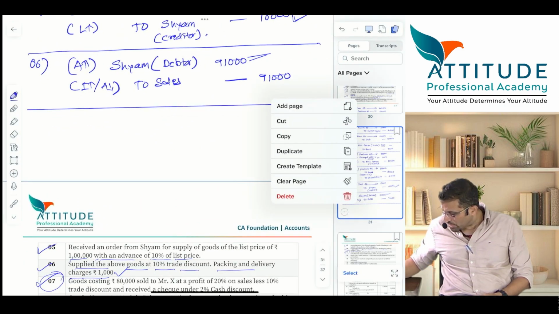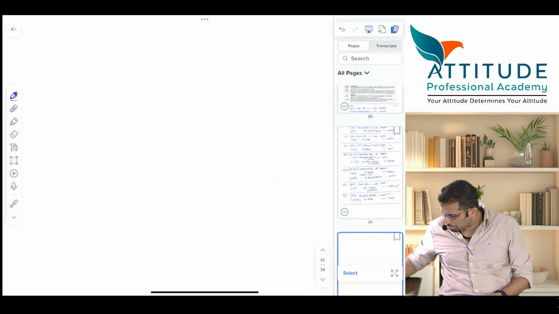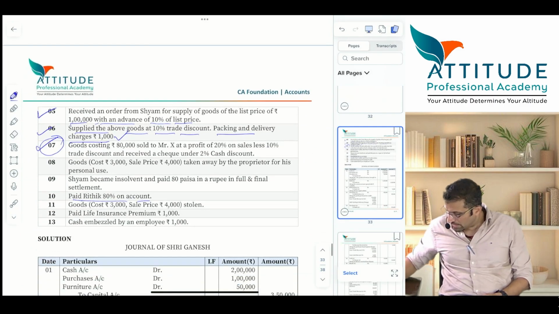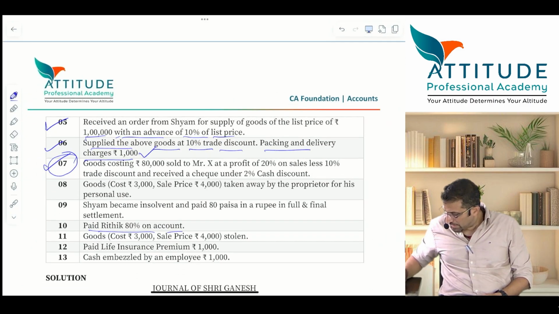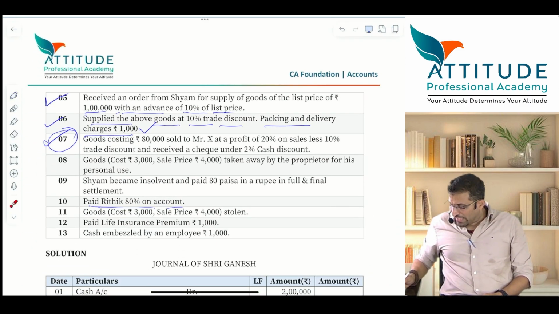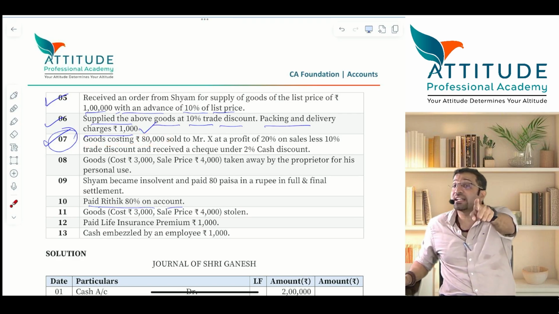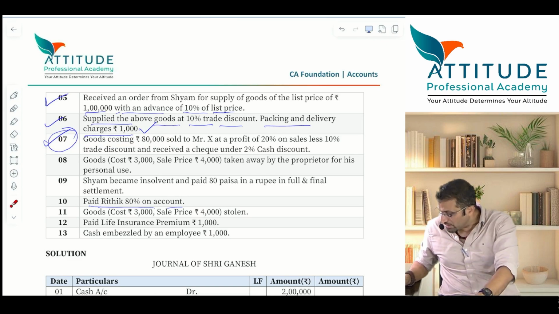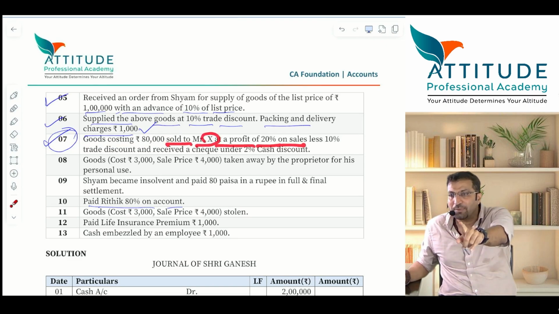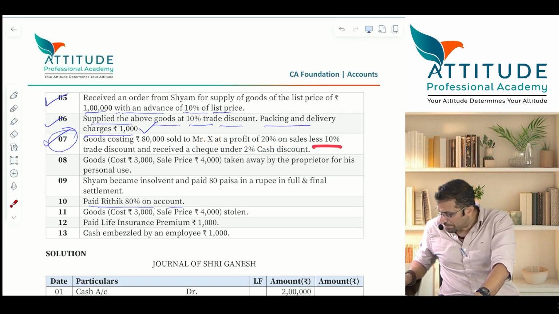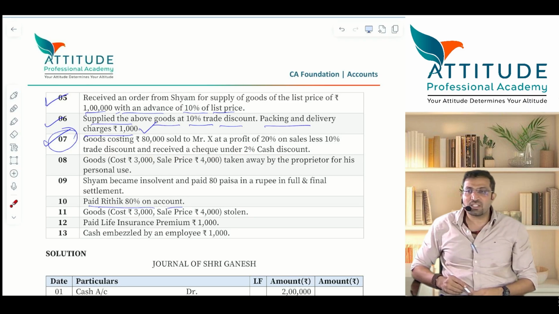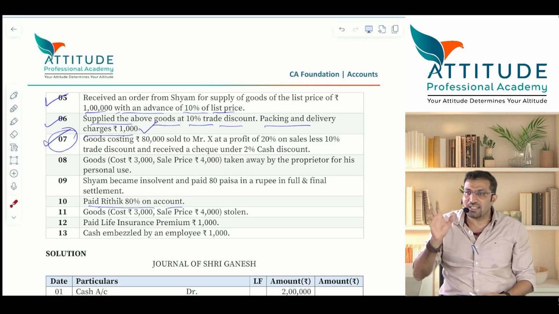Okay, I am going to ask you some questions. Please answer. Read the 7th one, I'll read it for you. Goods costing rupees 80,000. Cost price is 80,000. Sold to Mr. X at a profit of 20% on sales. Profit is 20% on sales. Less 10% trade discount and received a check under 2% cash discount. First of all, tell me, before trade discount, what is the selling price? List price.